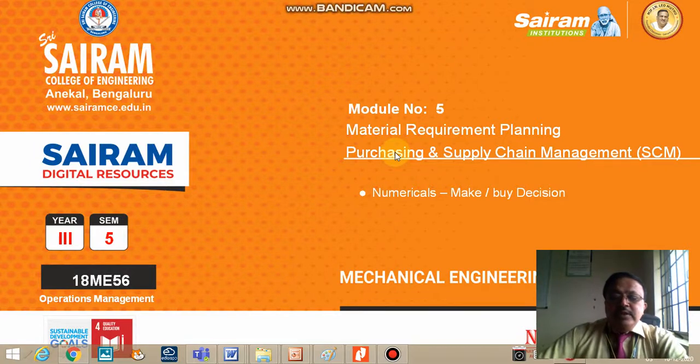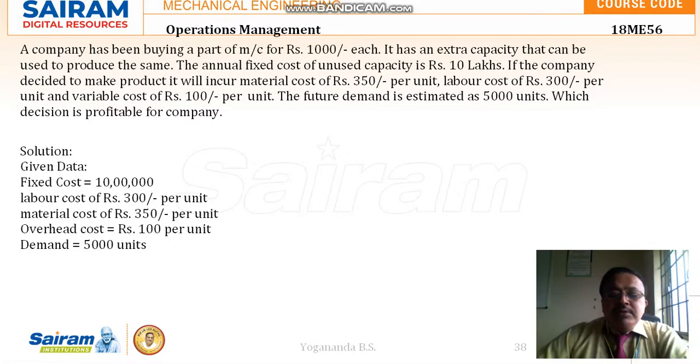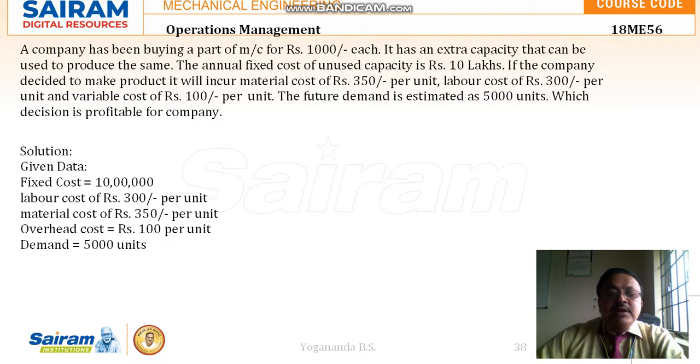Morning, friends. Now we are discussing numericals on make or buy decision. So the statement of the problem goes like this. A company has been buying a part of the machine for 1000 rupees each. It has an extra capacity that can be used to produce the same.